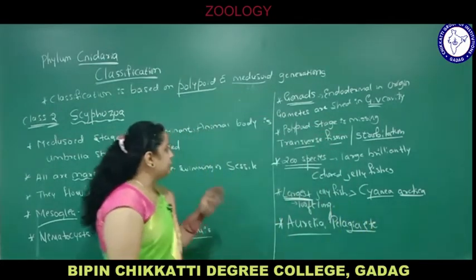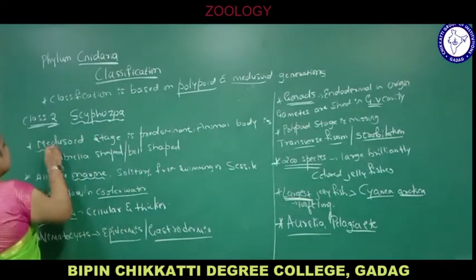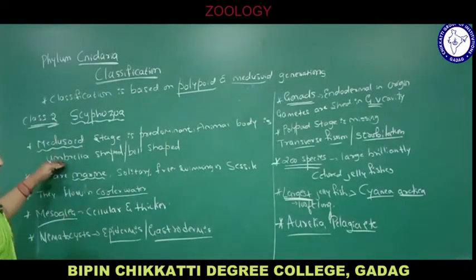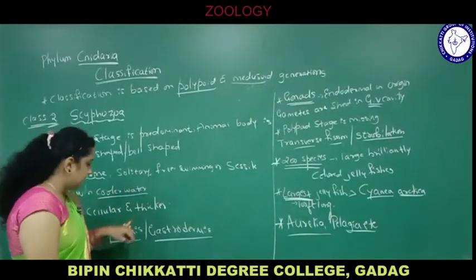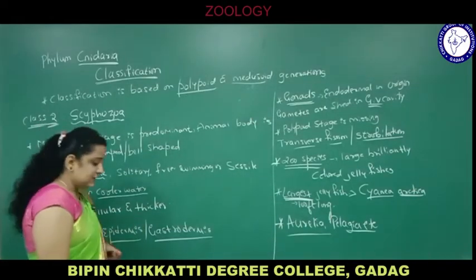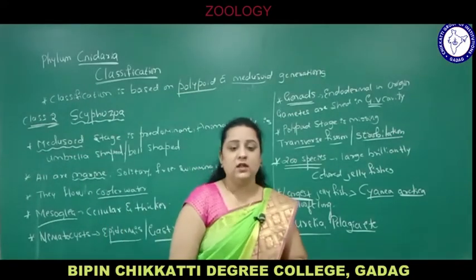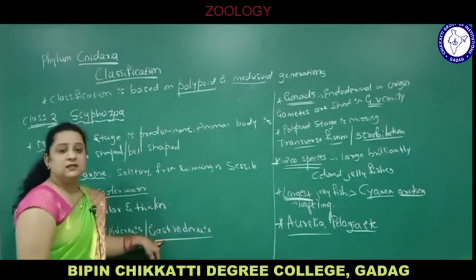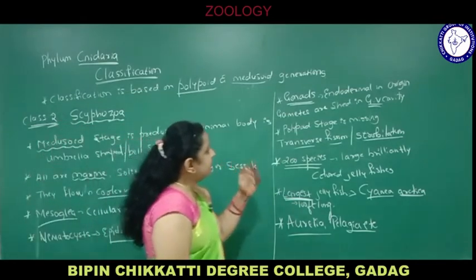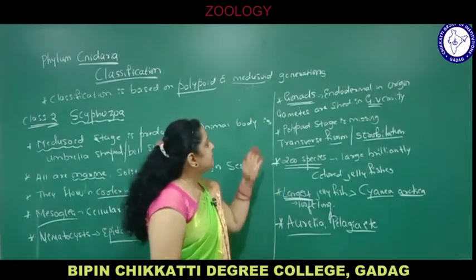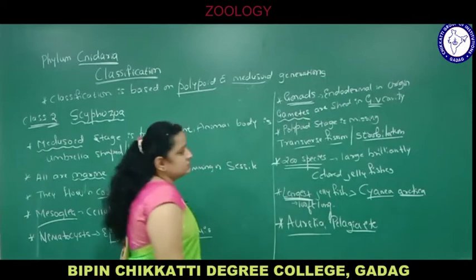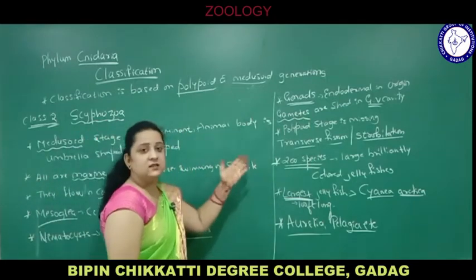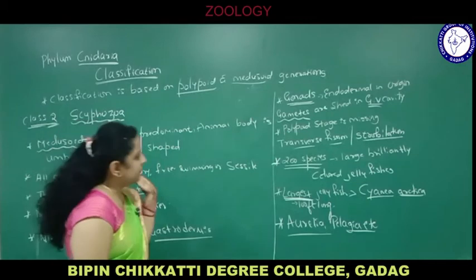So, second class Scyphozoa. Medusoid stage is predominant. Animal body is umbrella shaped or bell shaped. All are marine, solitary, free swimming, sessile. They float in cooler water. Mesoglea is cellular and thicker. Nematocysts or stinging cells, where are they present? They are present in the epidermis as well as in the gastrodermis, in the gastrovascular cavity. Gonads are endodermal in origin. Gonads are the reproductive organs which produce gametes, and gametes are shed in the gastrovascular cavity. Polypoid stage is missing, that's why only the medusoid stage is present.